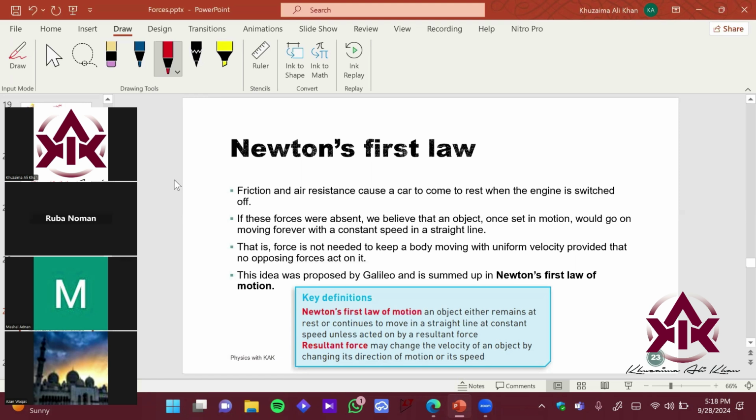Sir, if an object is at rest, it will remain at rest, and if an object is in motion, it will remain in motion unless an external force acts on it. Okay, that's good. That is very good.